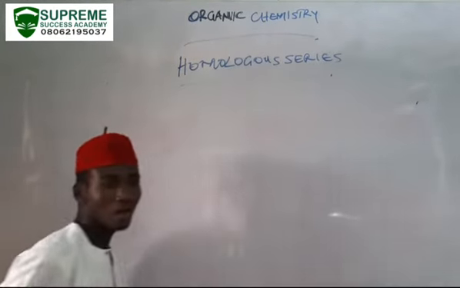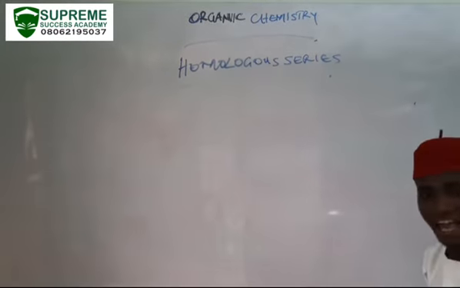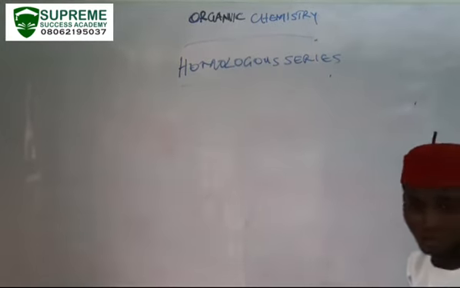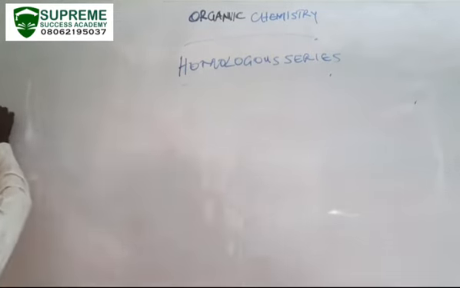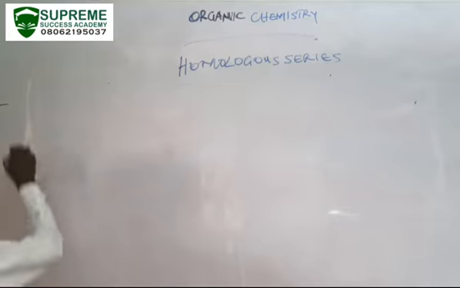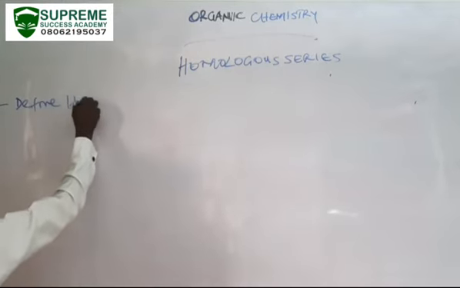Now, under this topic, we are expected to attain the following objectives. One of the objectives is that we must be able to define homologous series.